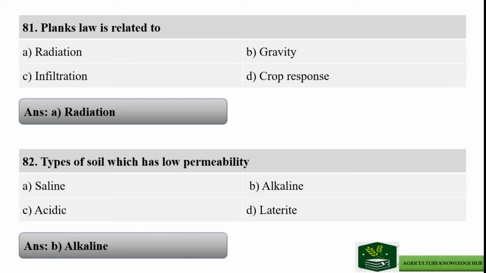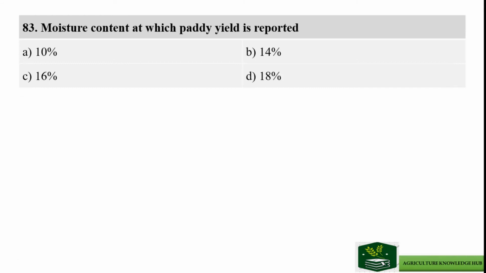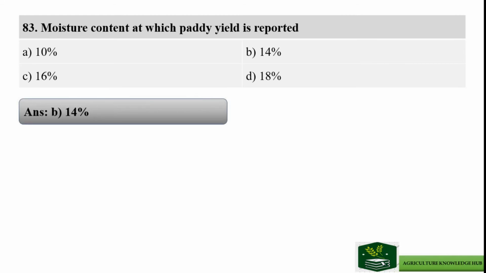Next question is: moisture content at which paddy yield is reported, and the options are option A 10%, option B 14%, option C 16%, and option D is 18%. And the right answer is option B 14%.